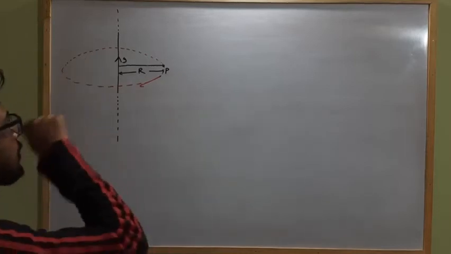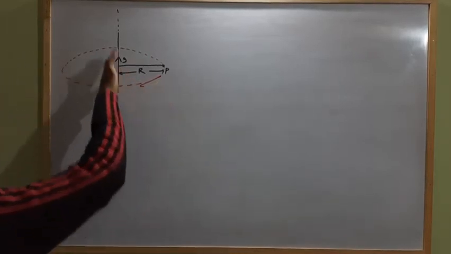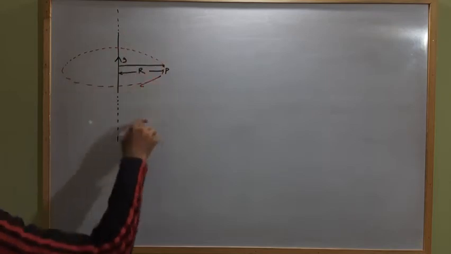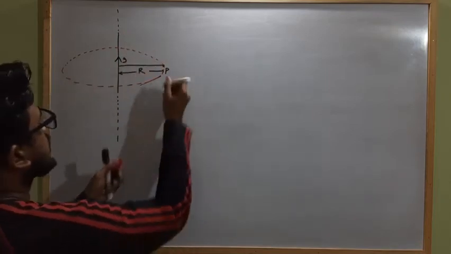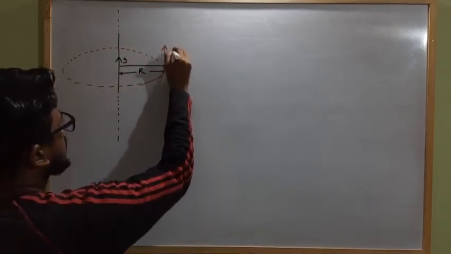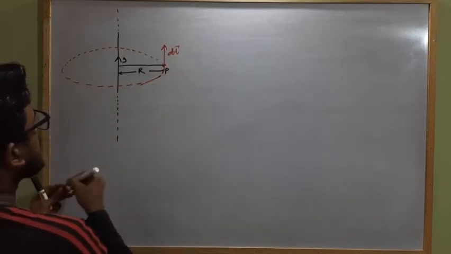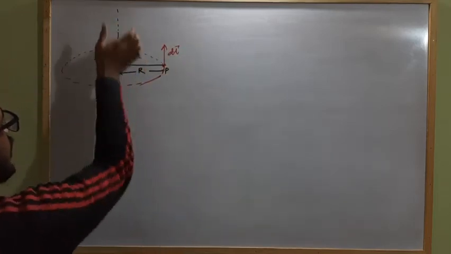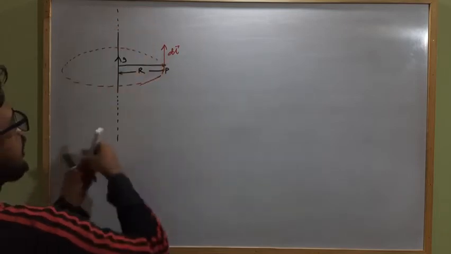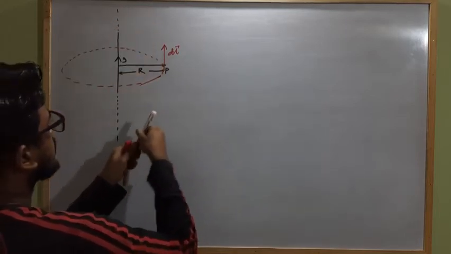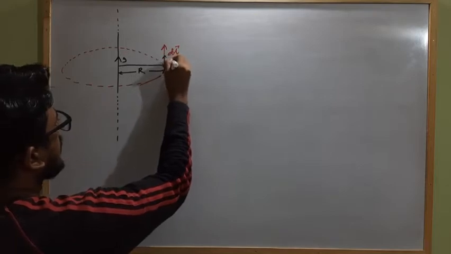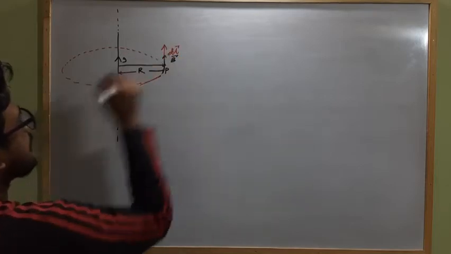So if we consider the direction of dl vector clockwise or anti-clockwise, like this, this is the direction of dl vector at this point P, and as the current moves upward, the direction of B will also be in this direction. So the angle between the dl vector and B vector is 0.